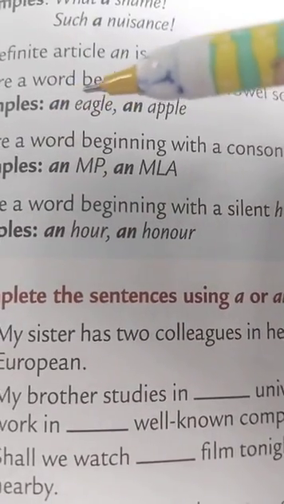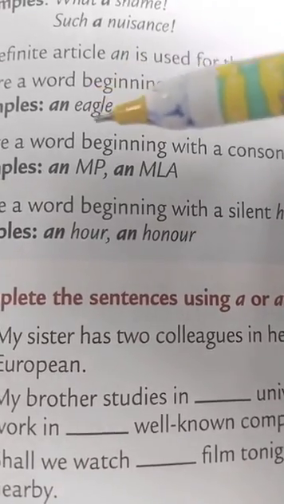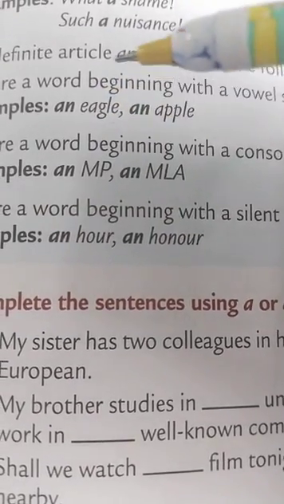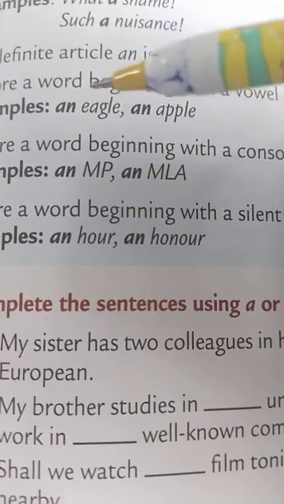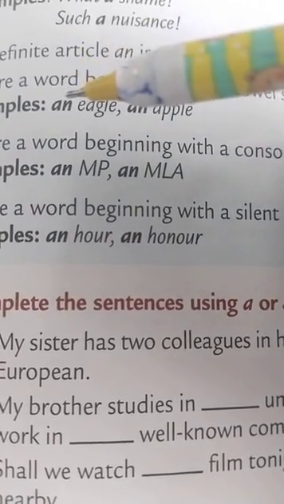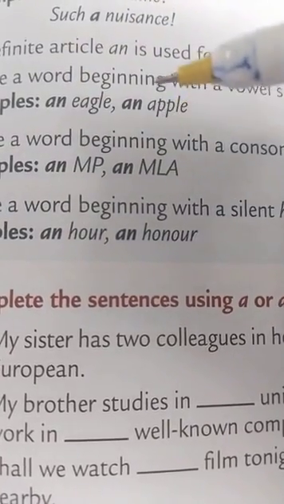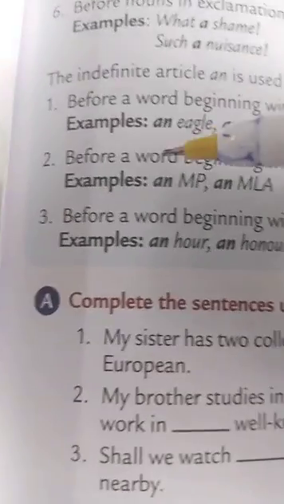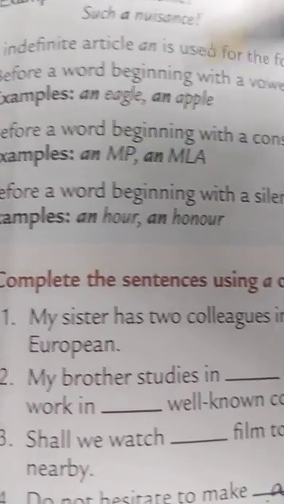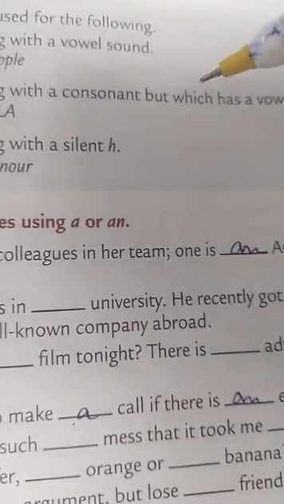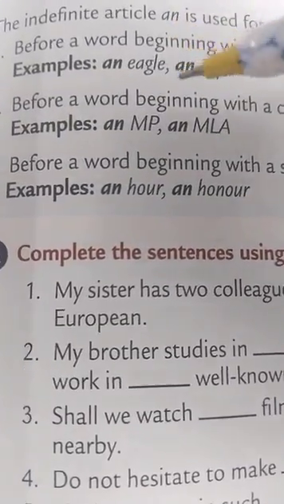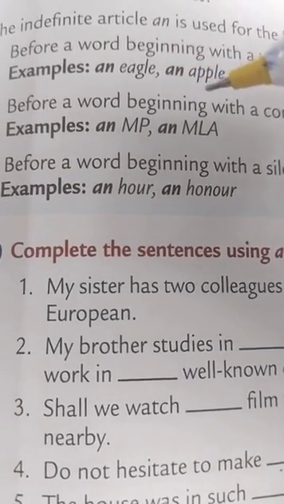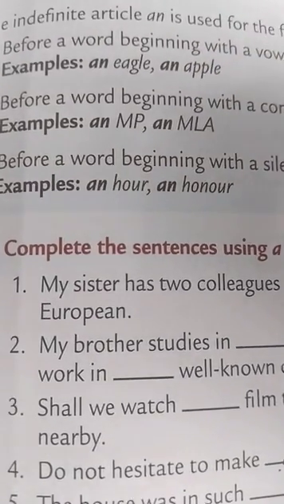For example, an eagle. This word eagle is a singular countable noun and it is beginning with the vowel e, so we have used an before it. Same here, an apple. We also use article an before a word beginning with a consonant but which has a vowel sound.